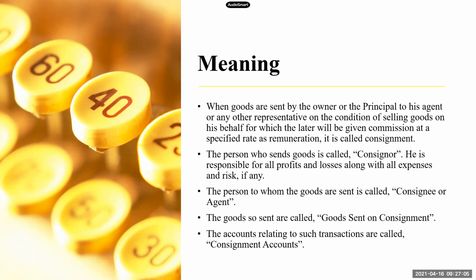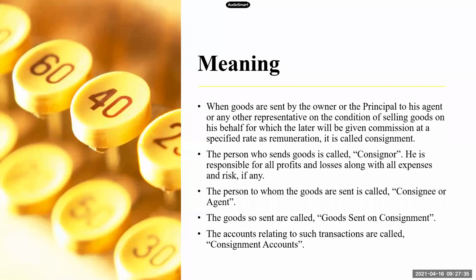arising from this business. At the same time, he will also be responsible for all expenses to be incurred in the business, whether he is incurring the expenses or whether the agent is incurring. The person who is responsible is the owner or the consignor. Right? So remember the term consignor. Consignor is the person who is the owner of the goods or the principal of the goods who is sending the goods to the other person to be sold.